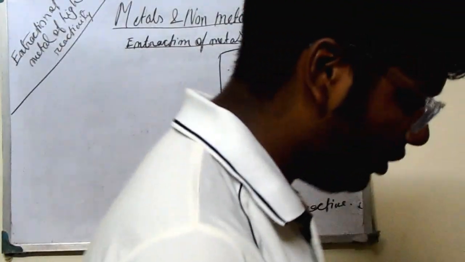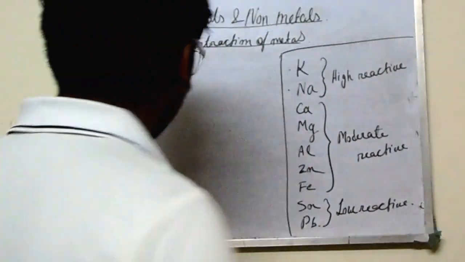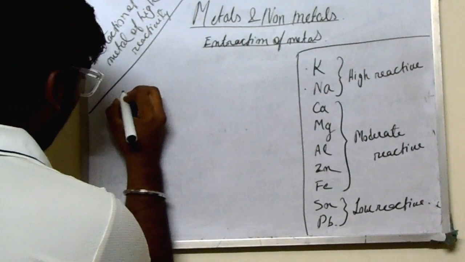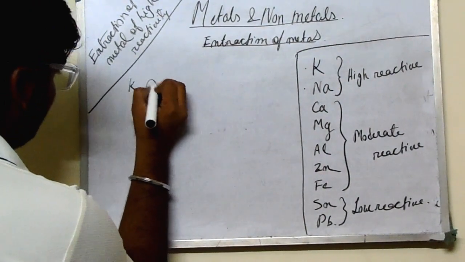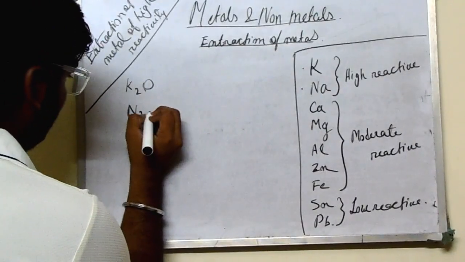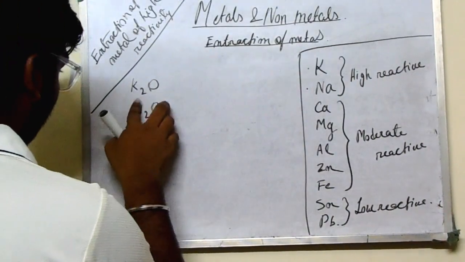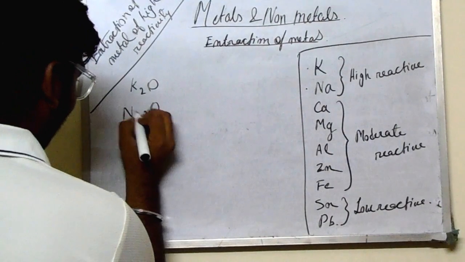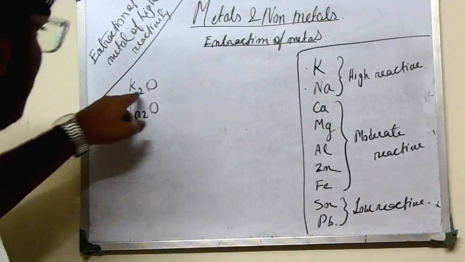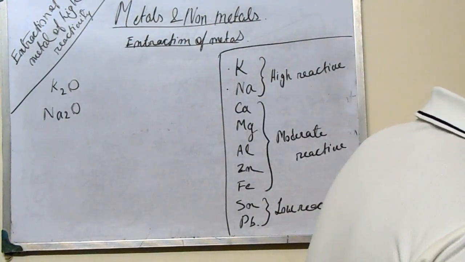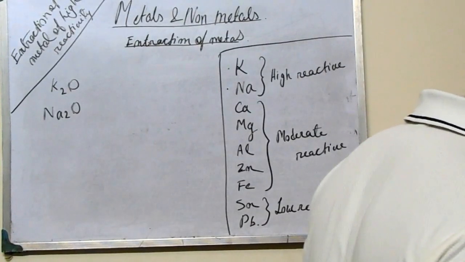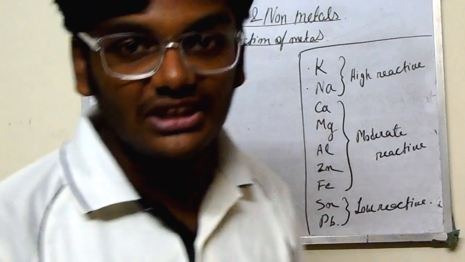First, we all know that we get these in oxide form, that is K2O and Na2O, sorry, Na2O, not N2O. Potassium oxide, sodium oxide, they can only be separated by giving electric current, that is electrolysis.